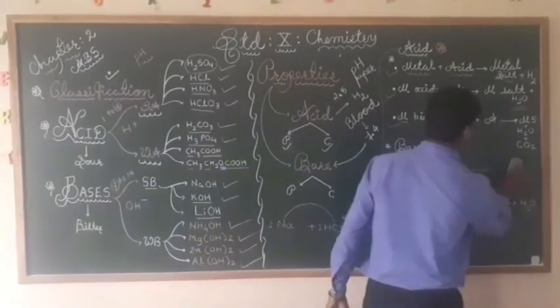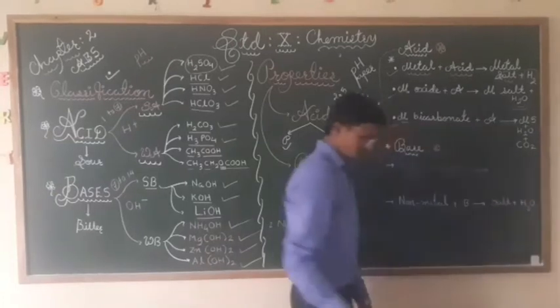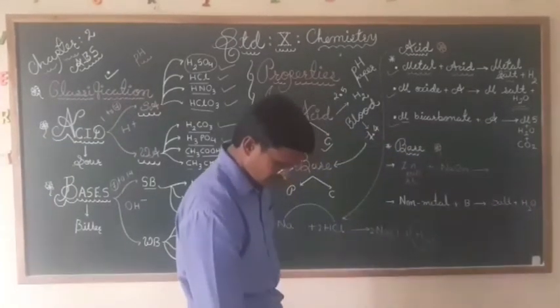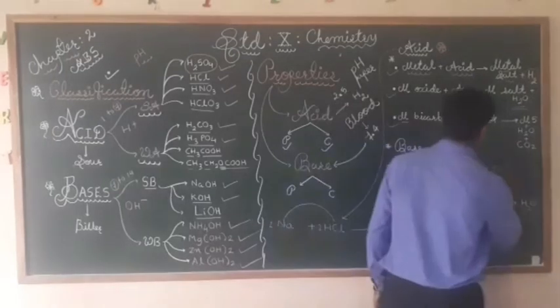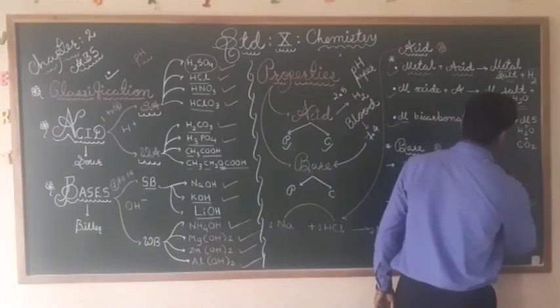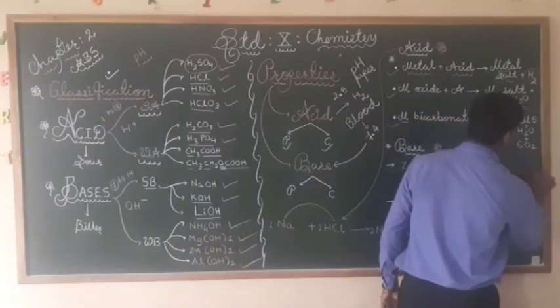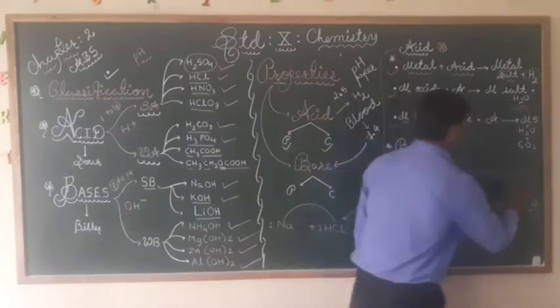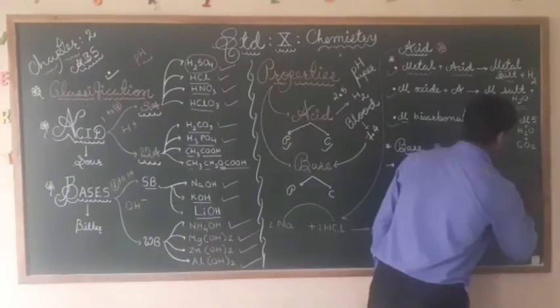It will not form Zn(OH)2, it will form sodium zincate, that is Na2ZnO2. Sodium zincate, and hydrogen will be released.